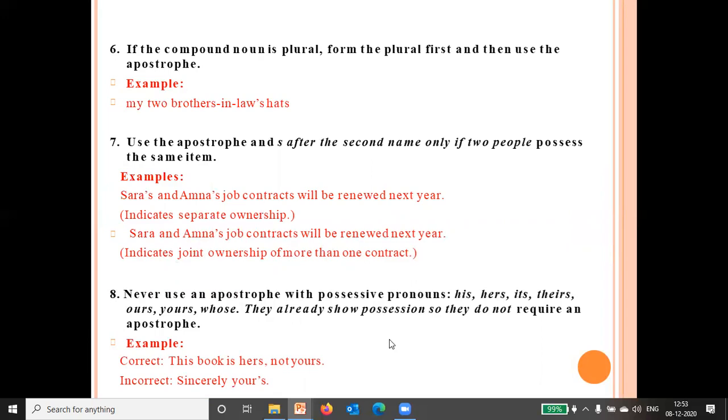Never use an apostrophe with possessive pronouns. Okay, like his, hers, its, theirs, ours, yours, whose. They already show possession, so they do not require an apostrophe. This book is hers, not yours. "Sincerely your's" is incorrect. You never use apostrophe S here. This word you will use is "yours". Okay.